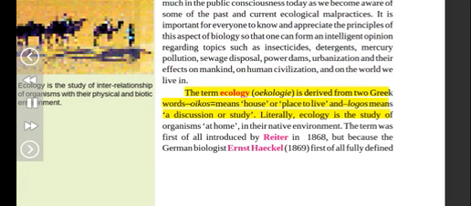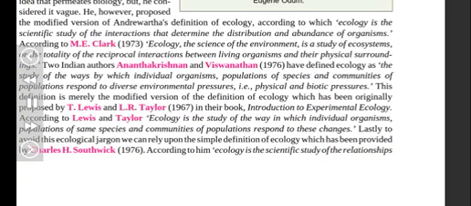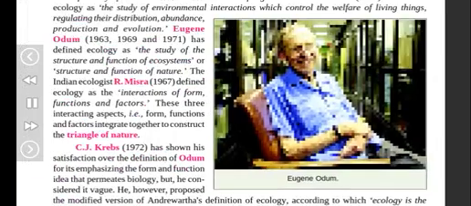The term ecology, oekologie, is derived from two Greek words. Oikos means house, or place to live, and logos means a discussion or study. Literally, ecology is the study of organisms at home in their native environment. The term was first introduced by Reiter in 1868, but because the German biologist Ernst Haeckel, in 1869, first fully defined ecology, environmental biology, and made extensive use of this term in his writings, he is therefore usually falsely credited with the coinage of the term ecology.